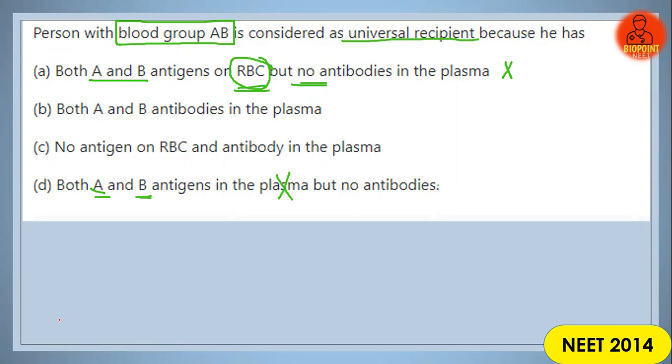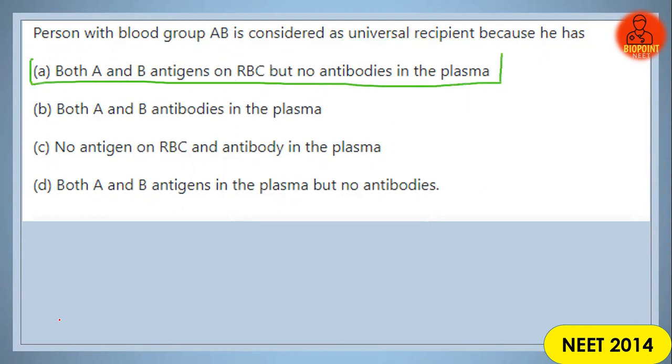So in 2014, most of the people were confused between option A and option D. Clear? Now I hope you guys are clear with the answer. So what is the answer for the question? The answer for the question is option number A. Both antigen A and B are present on the RBC, but no antibodies are present in the plasma.